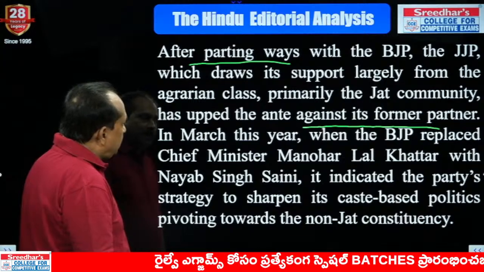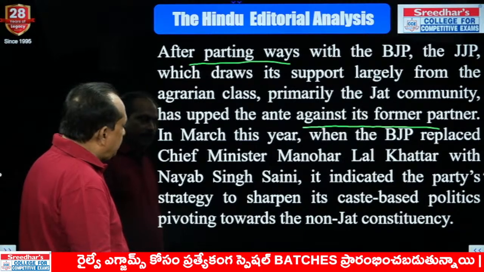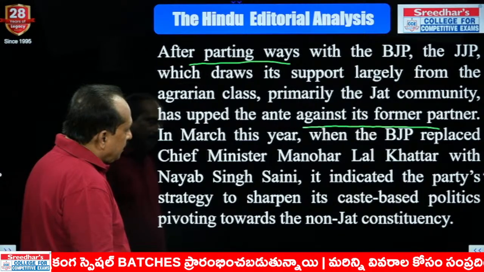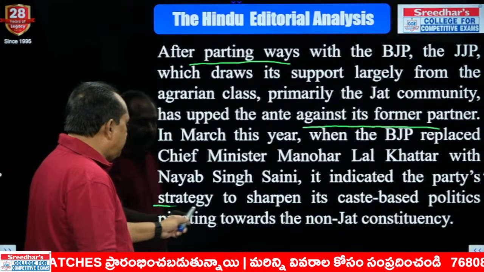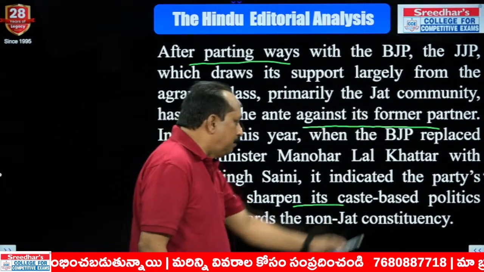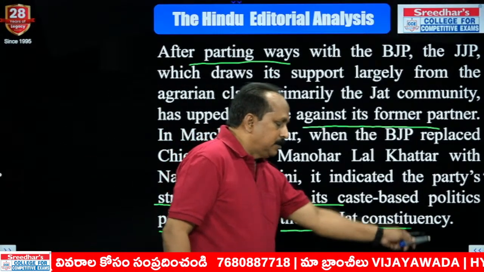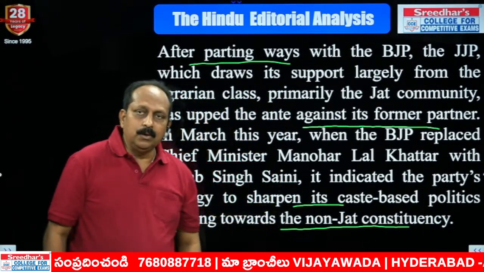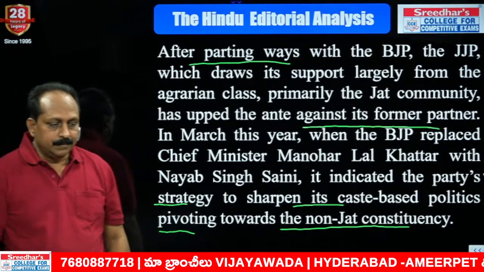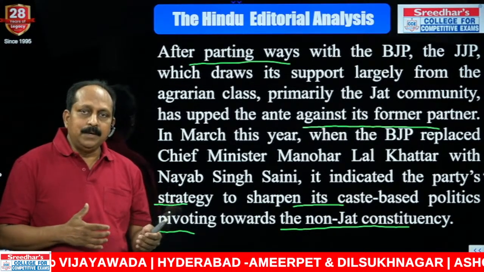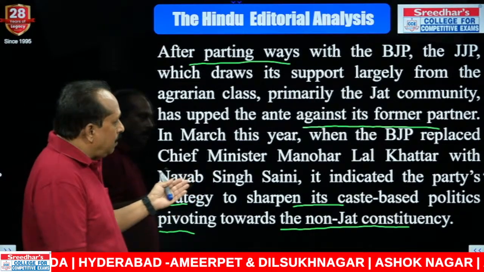In March this year, when the BJP replaced the Chief Minister Manohar Lal Khattar with Naib Singh Saini, it indicated the party's strategy to sharpen its caste-based politics, pivoting towards a non-Jat constituency. This sentence talks about the strategy of the BJP. In March, what happened? The BJP replaced the CM.